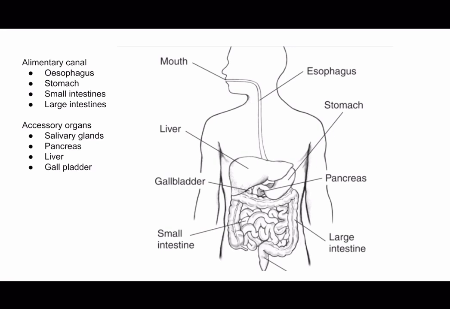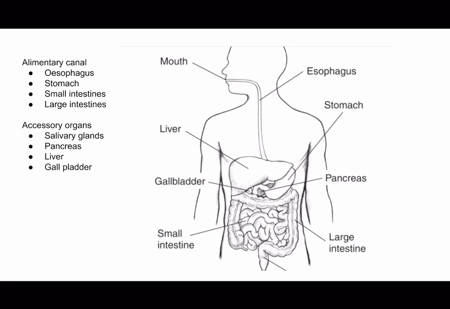So the mouth is where the whole digestive process begins. So this is where food is ingested and mechanically broken down by chewing. Saliva is also simultaneously released, which contains enzymes that begin the chemical breakdown of carbohydrates. The enzyme is amylase. And then there is the pharynx and the esophagus. So from the mouth, the food passes through the pharynx, and that is a shared pathway for both air and food. And then the food runs through the esophagus, and the esophagus is a muscular tube that transports food from the mouth to the stomach using coordinated muscle contractions called peristalsis. And I will go through peristalsis in more depth in later slides.